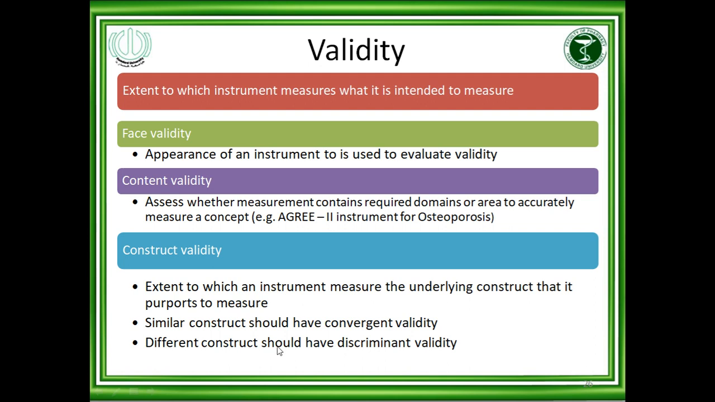Construct validity: the extent to which an instrument measures the underlying construct that it is purposed to measure, and similar constructs should have convergent validity, and different constructs should have discriminant validity. So similar constructs should have convergent, meaning single point validity, and different constructs, different types of instruments, have discriminant validity. So it should be avoided. Validity should be convergent.